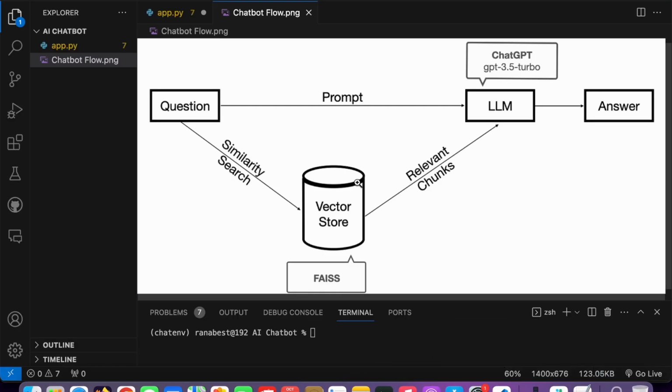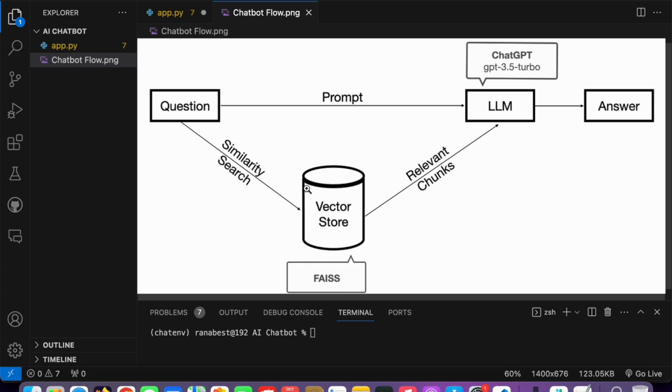Once the user asks a question, this question is sent directly to the vector store to match the embeddings, and in the background it searches the vector store for the relevant embeddings, those which directly match that chunk.